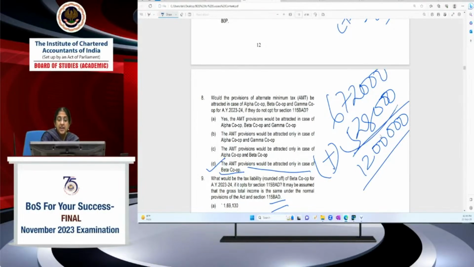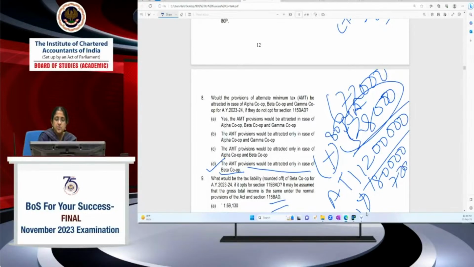12 lakh. Why are we adding only ATJJA? Because ATP, as I said, will not be subject to AMT. So you have to add back only the ATJJA deduction, which will come to 12 lakh. Now, what percentage do I have to apply for computing AMT? This is the adjusted total income, for beta limited. So 12 lakh into 15%. It has been reduced for cooperative societies from 18.5 to 15%. So 12 lakh into 15% will give me 1,80,000. Plus 4% cess will be 7,200. So it's 187,200. My AMT.